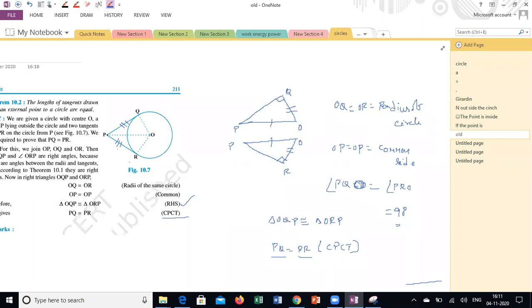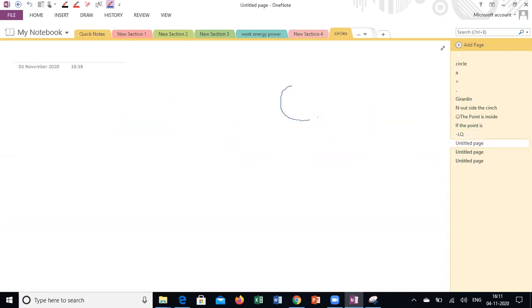Before going to the numericals, we will see how to find the length of the tangent. Suppose I am giving a triangle, and I'm asking you to find the length of this chord. How to do this question? I gave the radius, this value, and I gave this angle also. The radius of the circle and the angle subtended at the center are given.